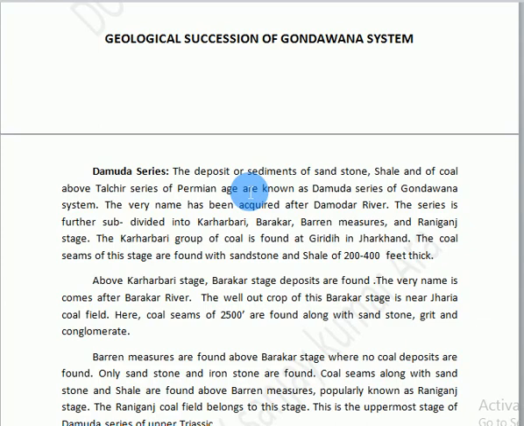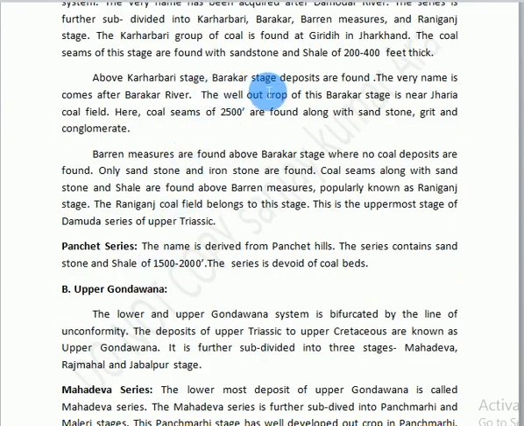The Karharbari group of coal is found at Giridih in Jharkhand. The coal seams of this stage are found with sandstone and shale of 200 to 400 feet thick. Above Karharbari stage, Barakar stage deposits are found. The name comes after Barakar river of West Bengal. The well outcrop of this Barakar stage is near Jharia coalfield. Here coal seams of 2500 feet are found along with sandstone, grit and conglomerate.